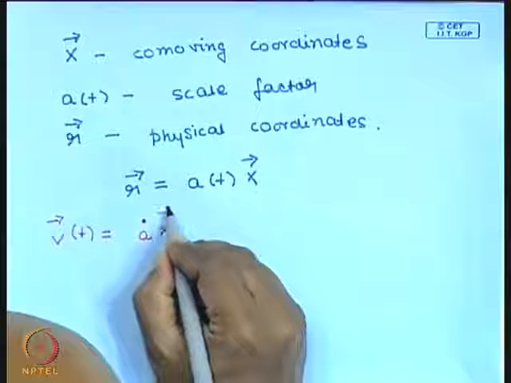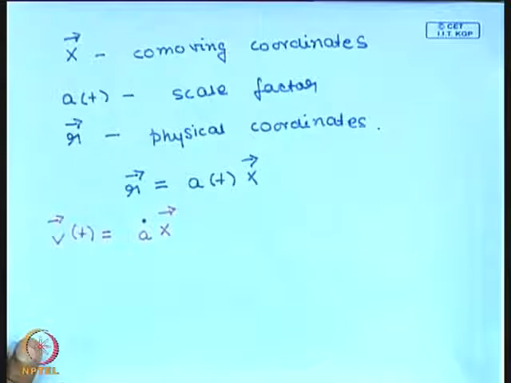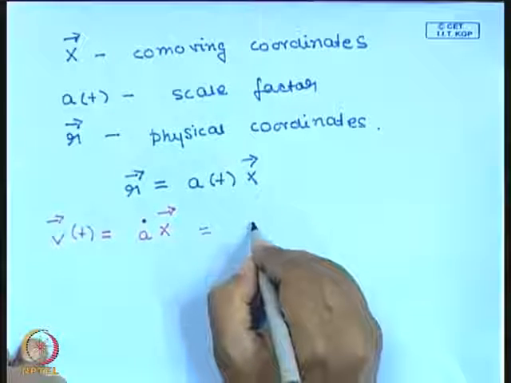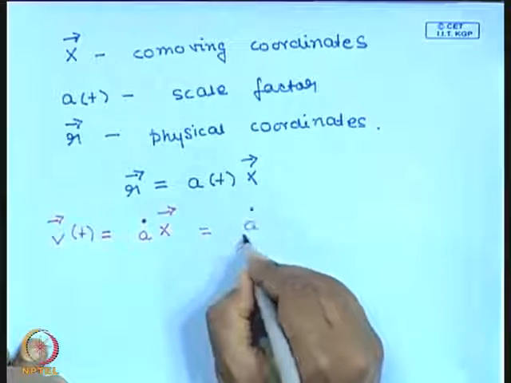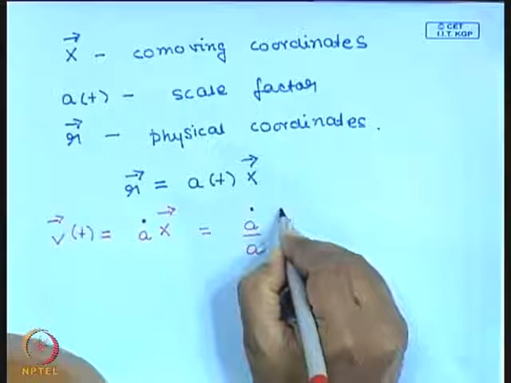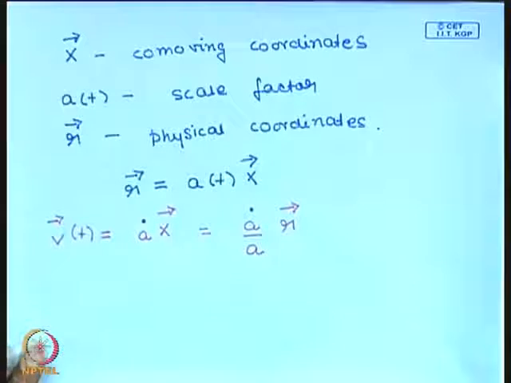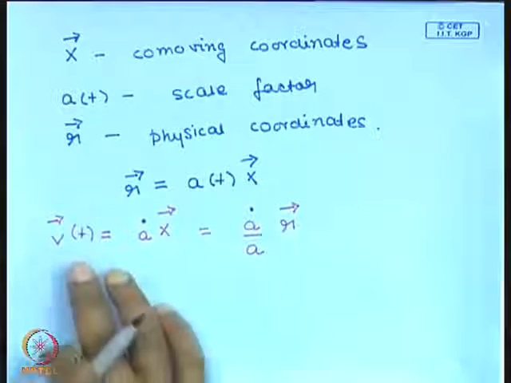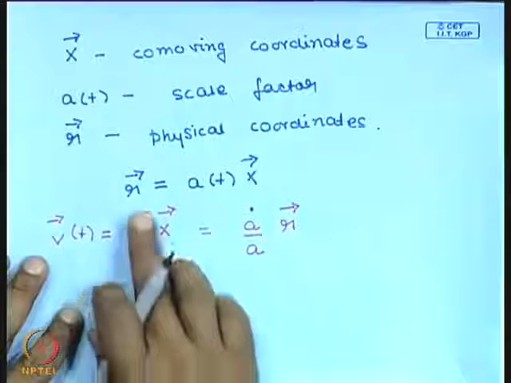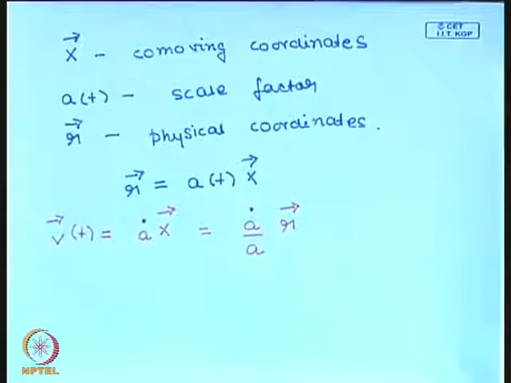The comoving coordinate does not change with time, and this can be written as a dot by a into r. Right. So you see, this is Hubble's law, and a is a function of time, so you can identify the Hubble parameter from this.